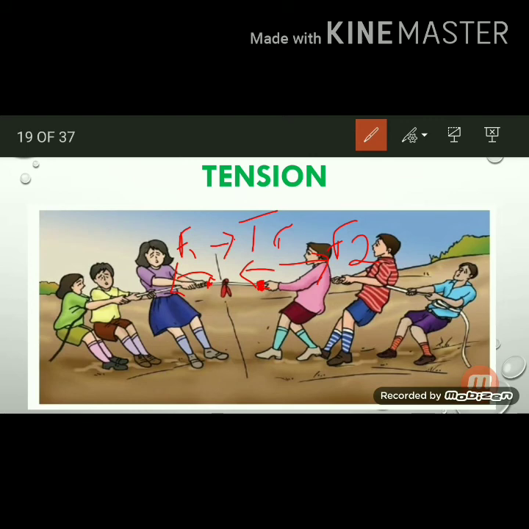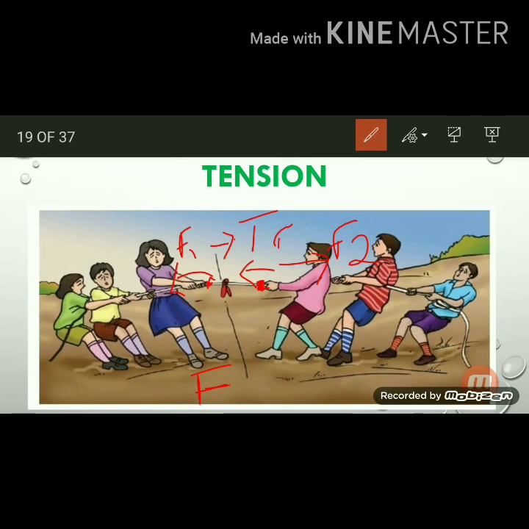If they pull the rope with more energy or more force, what will happen?